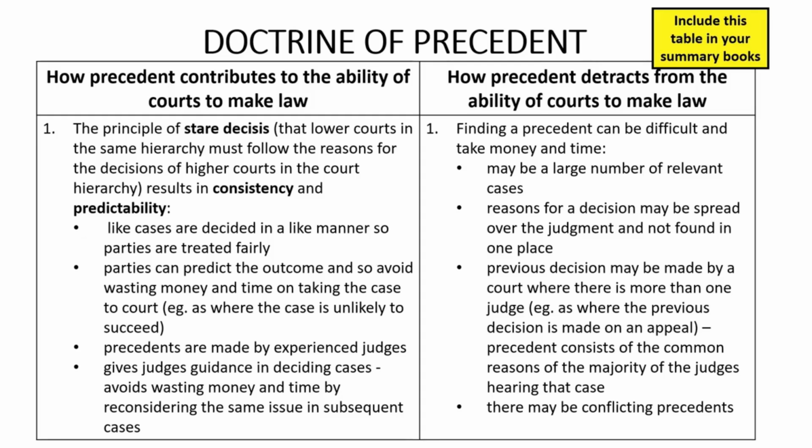This is because a party can generally appeal to a higher court to review a decision made by a lower court on the ground that the lower court has misapplied the law. In such a case, the higher court will have to decide what the correct principle of law is. In deciding what the correct principle of law is, the appeal court might create a precedent.